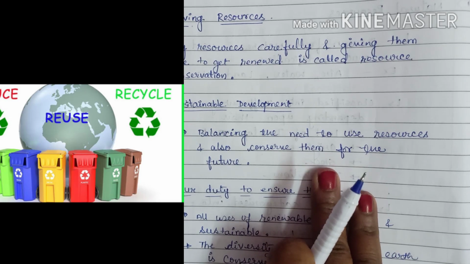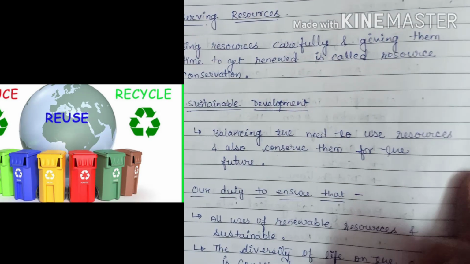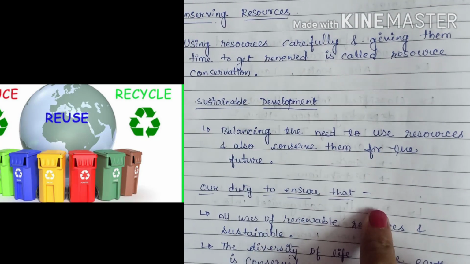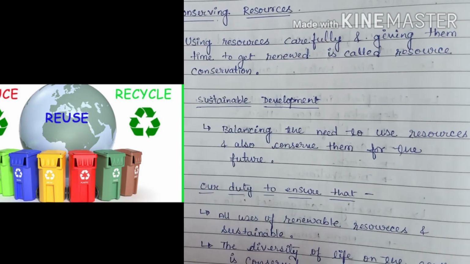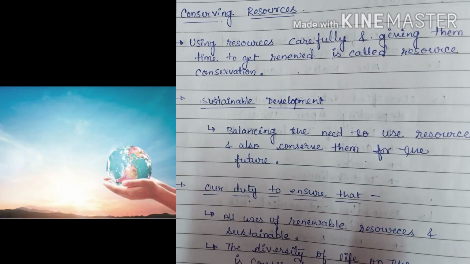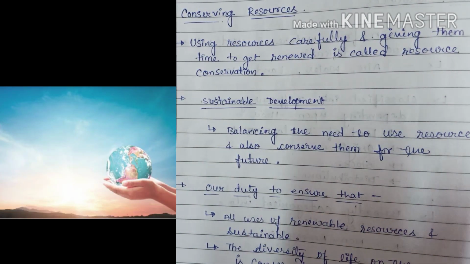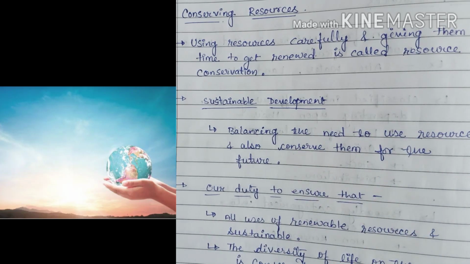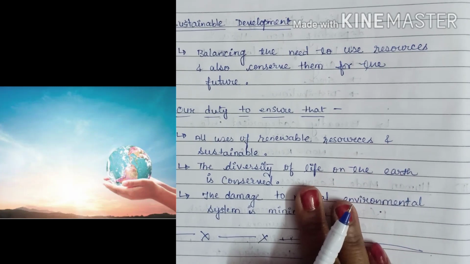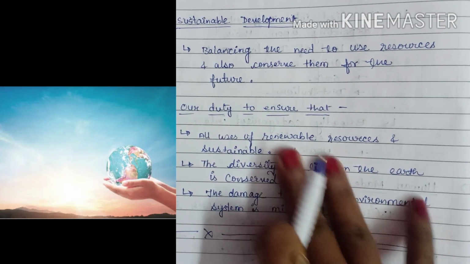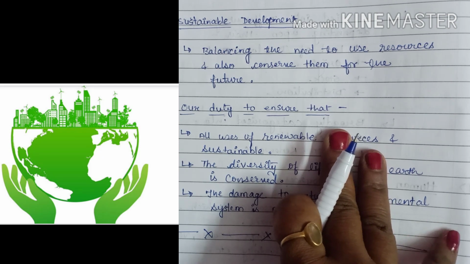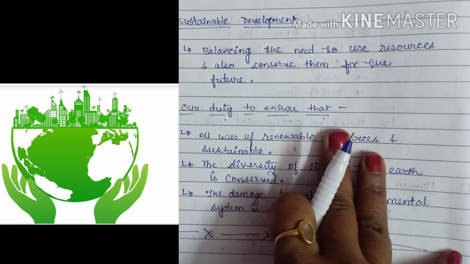So how will we conserve resources? By using three forms, that is reducing, recycling and reusing. That is important. Understand? Then we can easily conserve all the resources. Now students, it is our duty to ensure that. So how are you going to help in conserving resources?